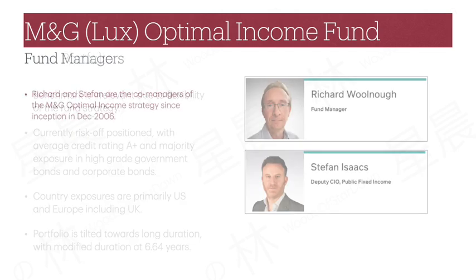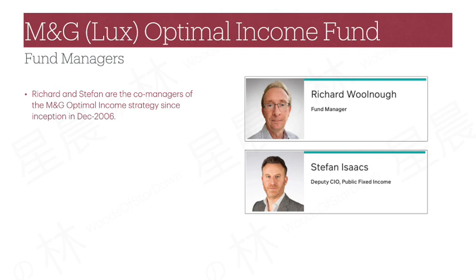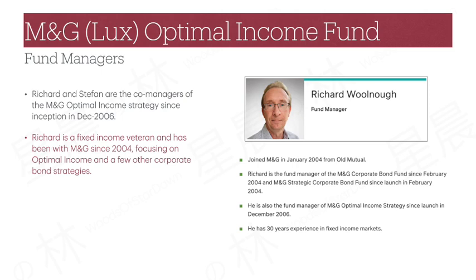The M&G Optimal Income Strategy is managed by co-managers Richard and Stephen since the strategy was incepted in December 2006. Richard is a veteran in the fixed income investment field with 30 years experience. The Optimal Income Strategy is his most important baby, while he also manages a few other corporate bond strategies.